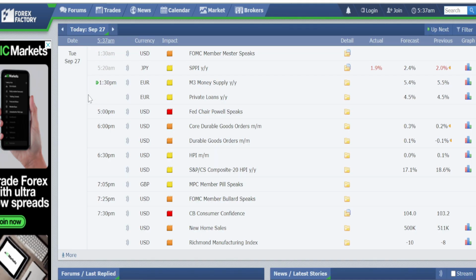So when we look at the events plan for today, Tuesday, September 27th, at 5 p.m. we have high impacting news planned for US dollar related currency pairs, followed by medium impacting news at 6 p.m. for US dollar related currency pairs. Again at 7:25 p.m. we have medium impacting news for US dollar related currency pairs. Again we have high impacting news at 7:30 p.m. for US dollar related currency pairs.